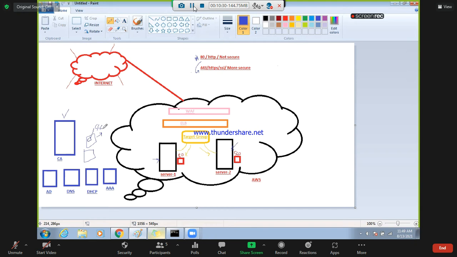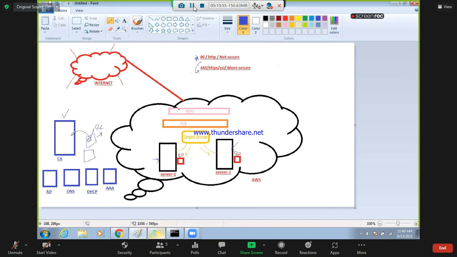SSC, self-signed certificate. A self-signed certificate is nothing but information that my server name is this one, this server will be in India in this particular place, and this server belongs to this organization. This self-signed certificate you need to send to the CA.